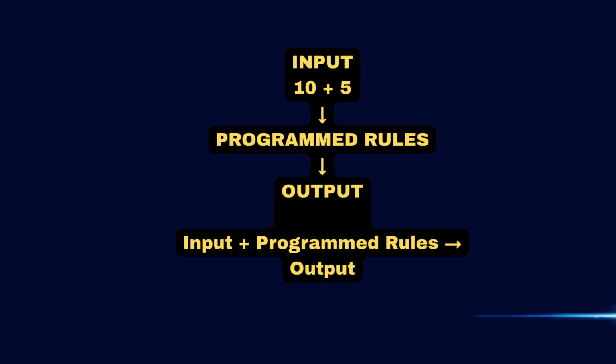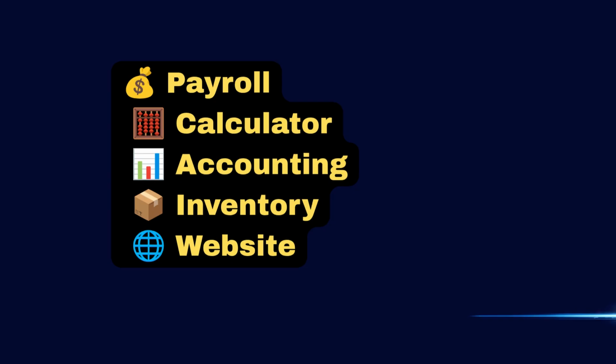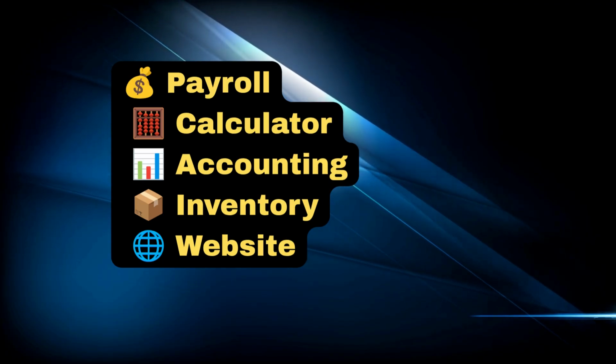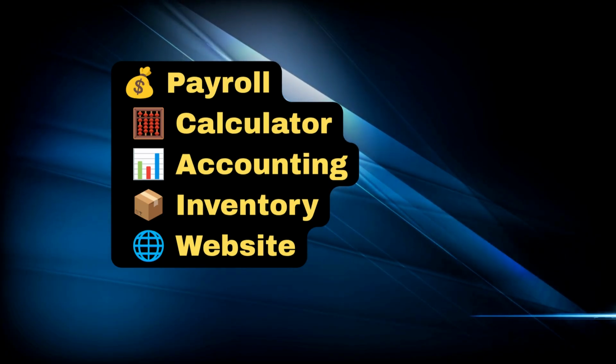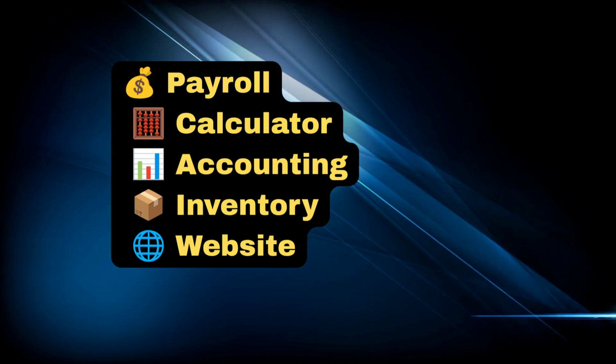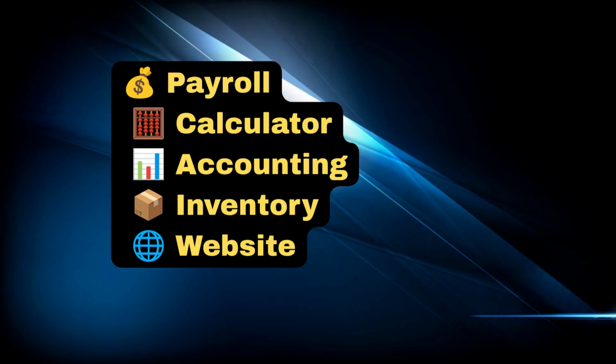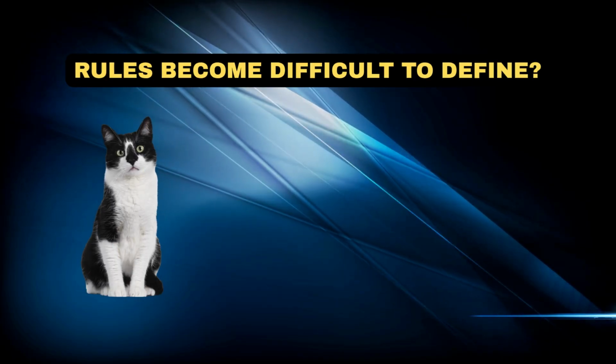Traditional software works particularly well when the rules of a task can be clearly defined. Examples include calculators, payroll systems, accounting applications, inventory systems, website forms, and many business applications. When the instructions are clear, conventional programming can be a powerful and reliable solution. But what happens when the rules become difficult to define?